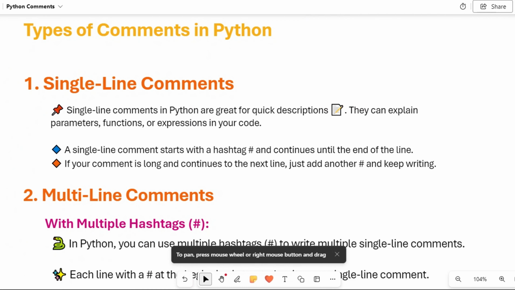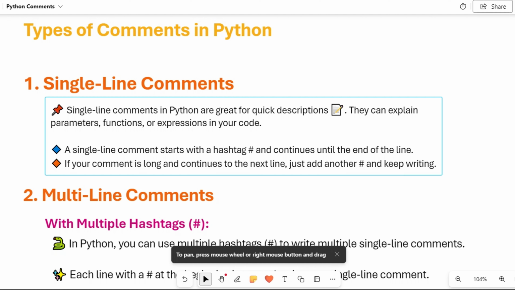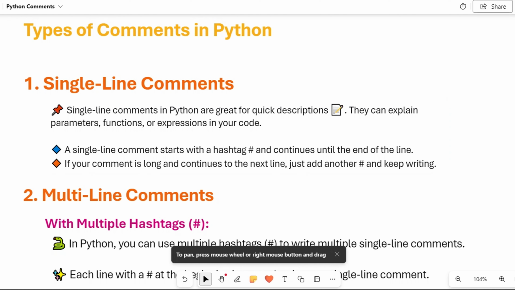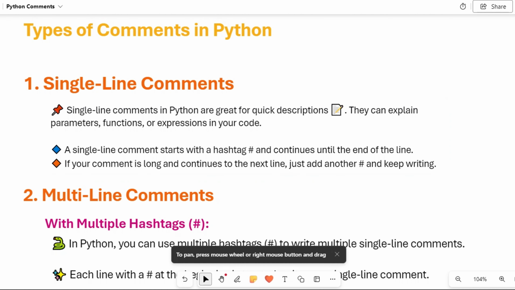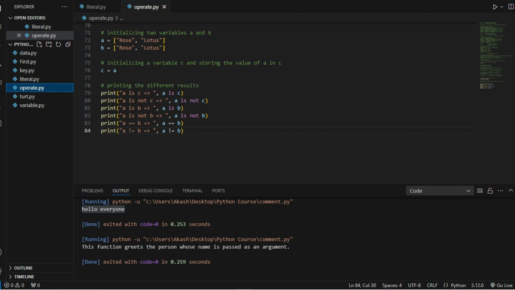Here are the types of comments in Python. Let's briefly understand single line comments. Single line comments in Python are great for quick descriptions. They can explain parameters or functions in your code. A single line comment starts with a hashtag and continues until the end of the line. To make any statement a comment on a single line, we use a hashtag. If your comment is long and continues to the next line, just add another hashtag and keep writing. We will understand these things in Visual Studio Code with an example.